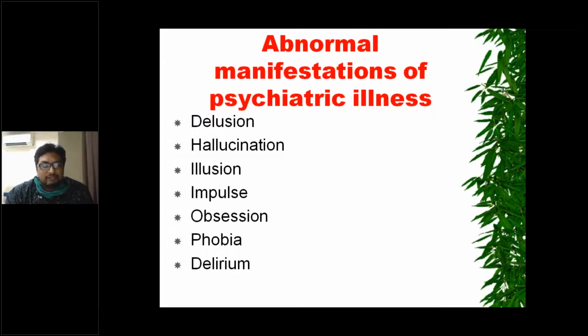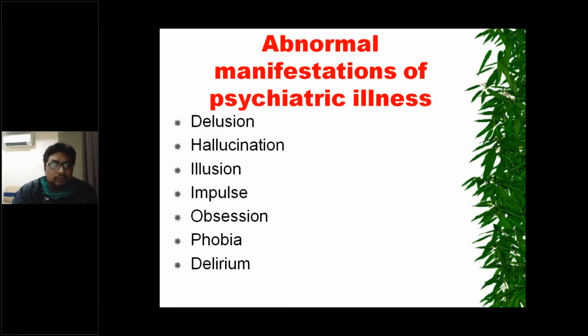Abnormal manifestations of psychiatric illness. So these are the abnormal manifestations: delusions, hallucinations, illusion, impulse, obsession, phobia, and delirium. So abnormal manifestations of psychiatric illness: delusion, hallucination, illusion, impulse, obsession, phobia, and delirium. So we will look into each one.